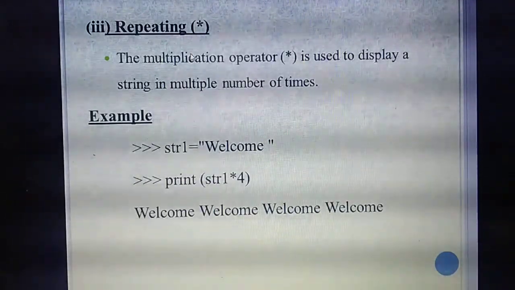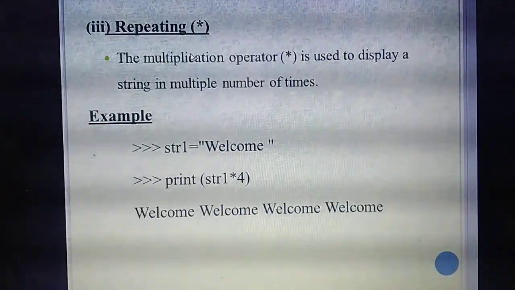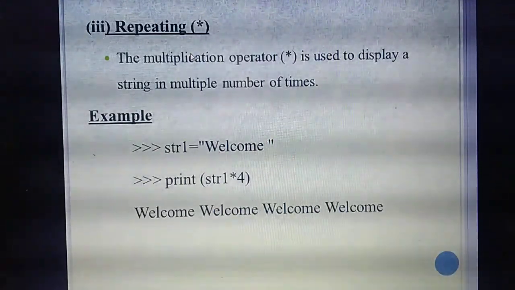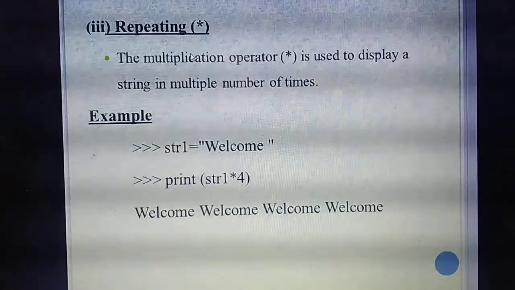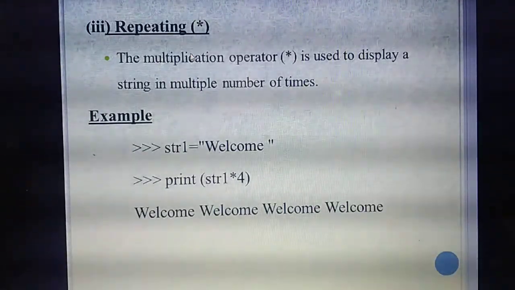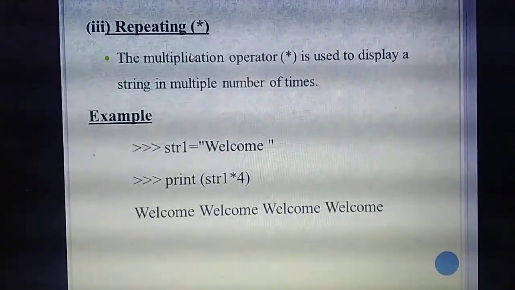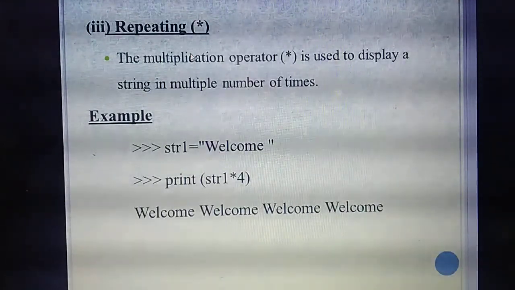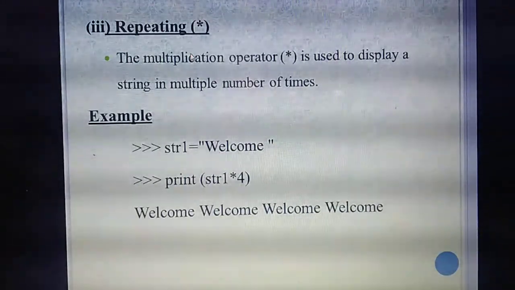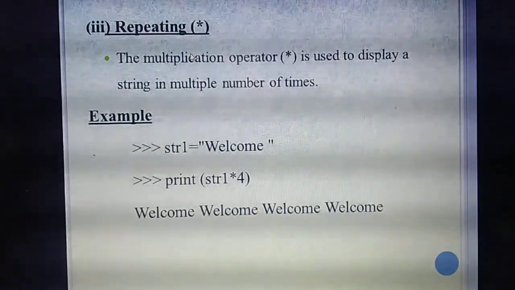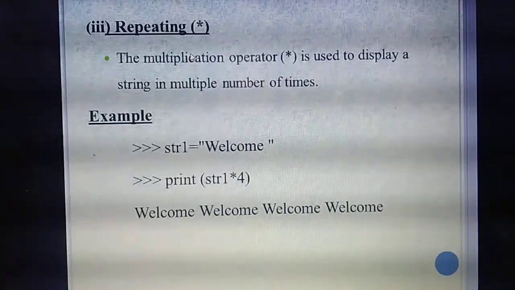For example, if you need to display a particular line many times, you give the line and give the number of times. That many times you will get the output. So the name of the operator is the multiplication operator, and it displays the particular string many times.